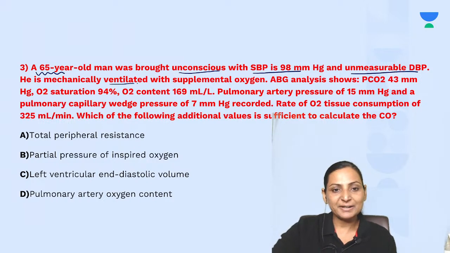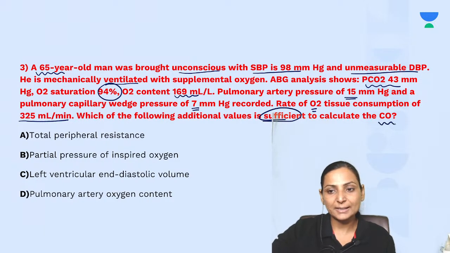He is mechanically ventilated, supplemented with oxygen, and the arterial blood gas analysis is done, which shows carbon dioxide 43 mmHg, oxygen saturation 94%, oxygen content 169 ml per liter, the pulmonary artery pressure of 15 mmHg, and the pulmonary capillary wedge pressure of 7 mmHg is recorded. The rate of oxygen tissue consumption is 325 ml per minute. Which of the following additional values will be sufficient to calculate cardiac output?